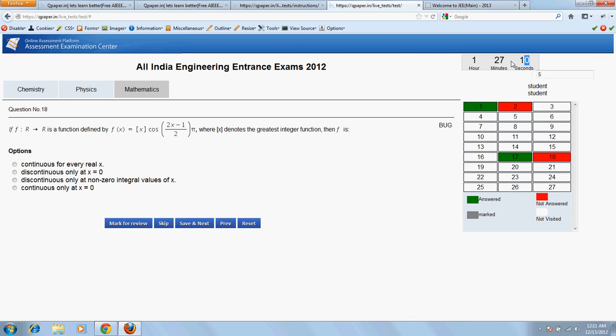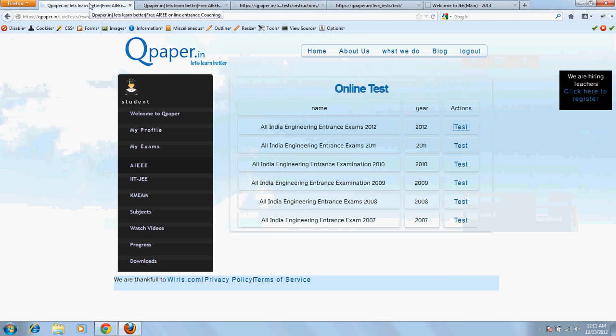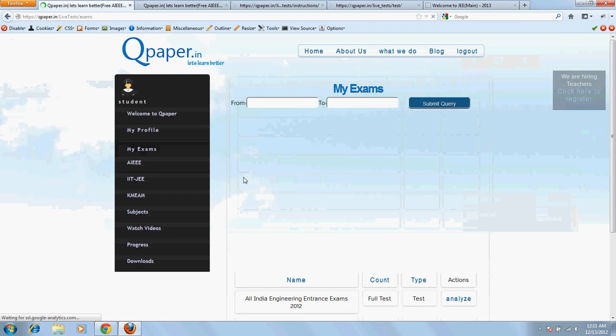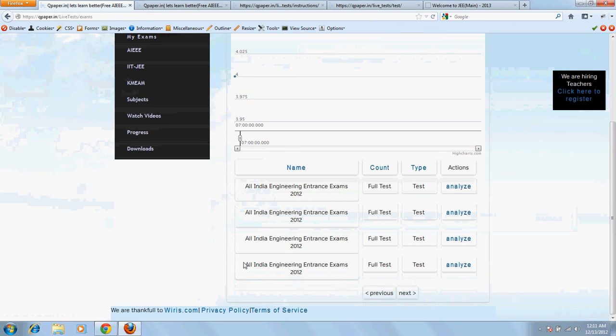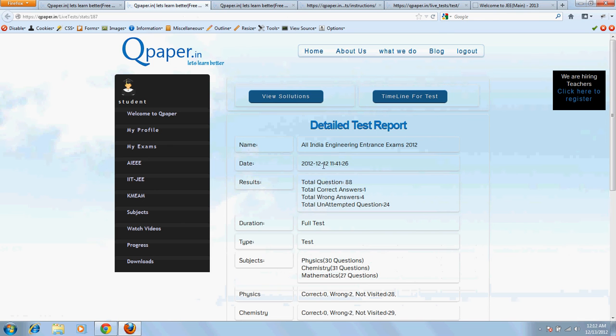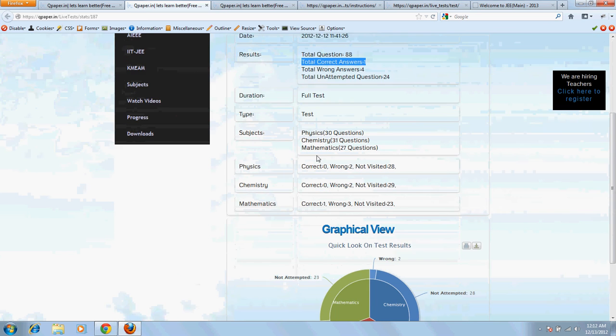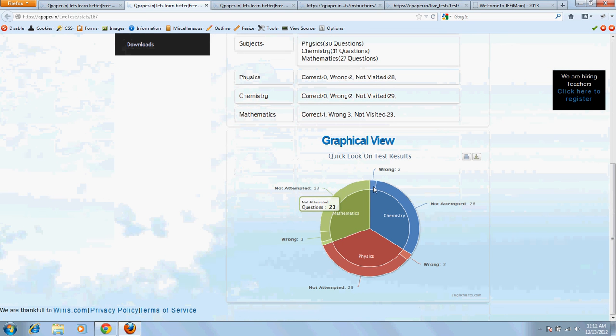Now once the timer is over, the window will be automatically closed, and if I go to my exams over here, I can see that there is one more entry into this, which is a currently taken exam, and I can go and analyze my test, and over here I can see the details of my test, and the number of total questions taken, correct questions, and the wrong ones.